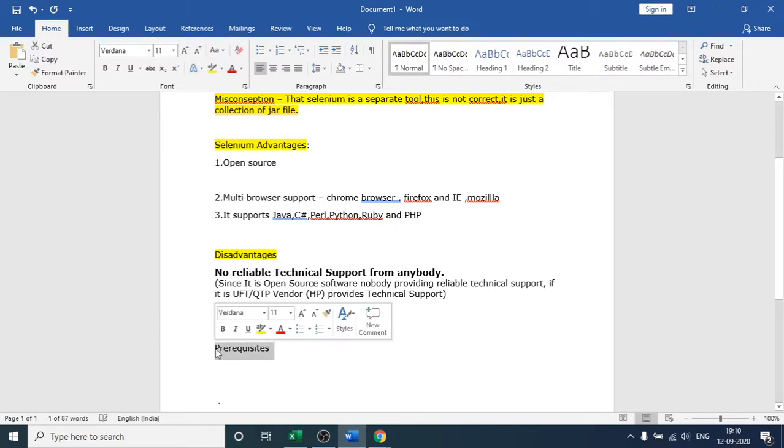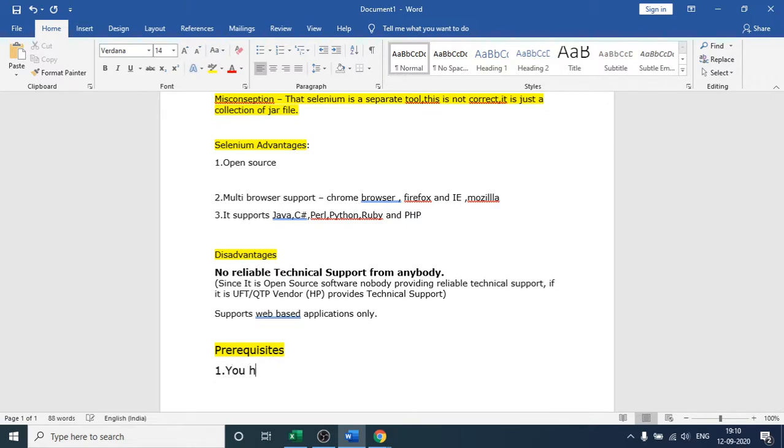So what are the prerequisites we have to do before working with the Selenium code, right? Let me make it a little bit bigger. Before working with Selenium, you have to do some things. First, you have to install Java in your system. Then only your Selenium test case will work. Otherwise, it will throw an error. So this is one prerequisite you have to do before beginning with your Selenium code.